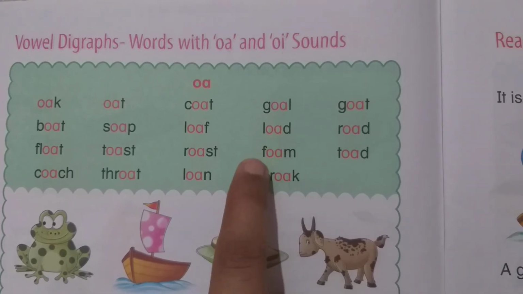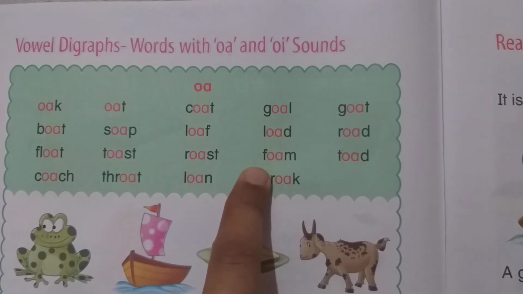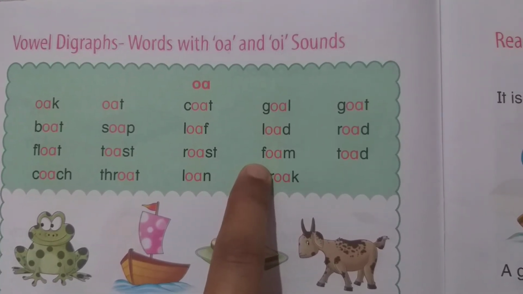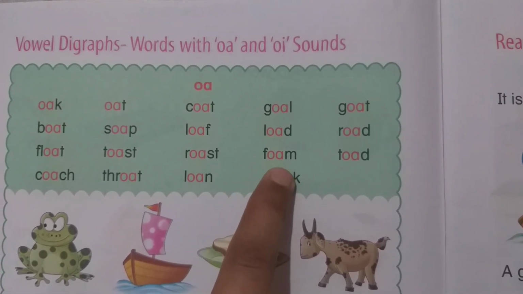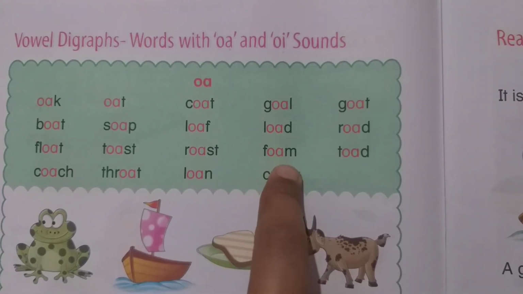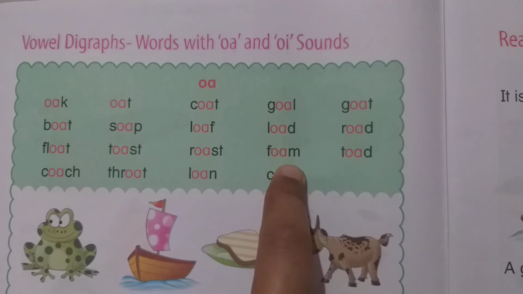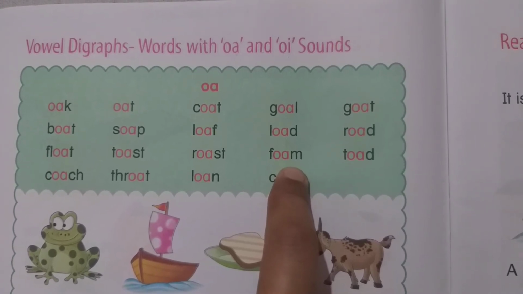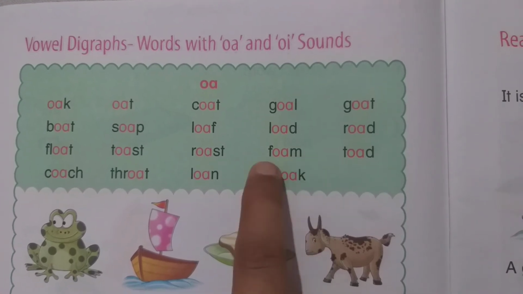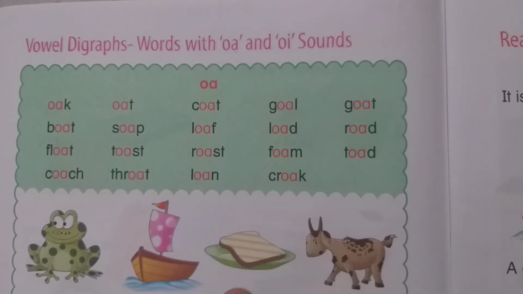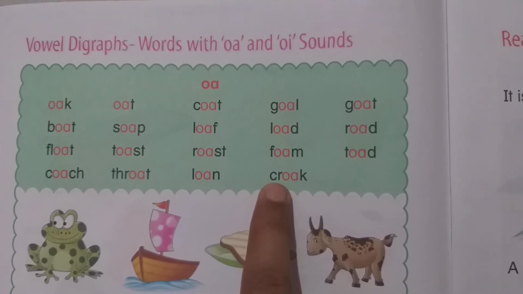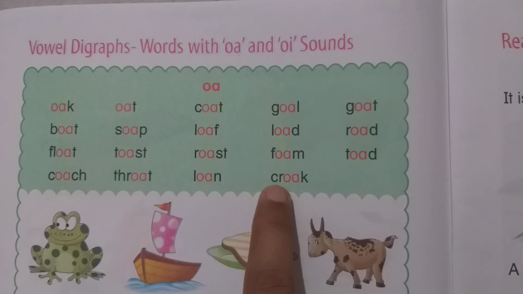Load. The sound of F is F. OA is O. And the sound of M is M. Together we will say foam. Foam. The sound of CR is cr.